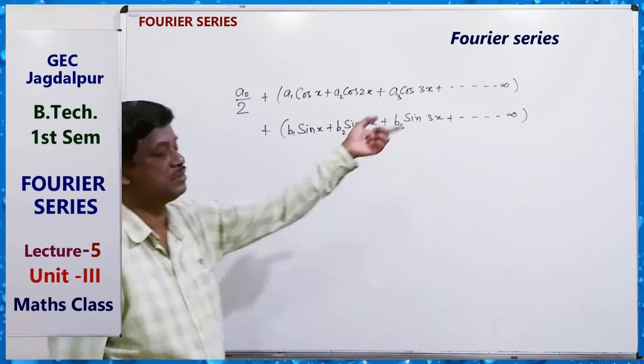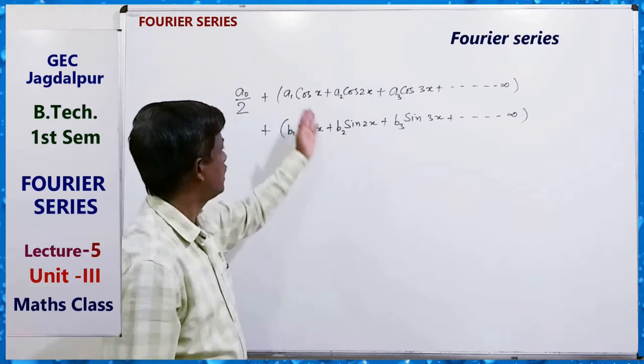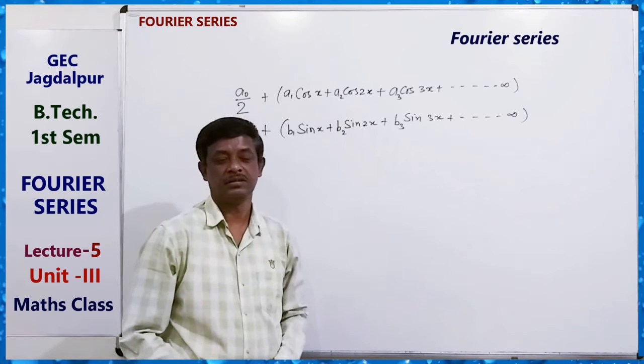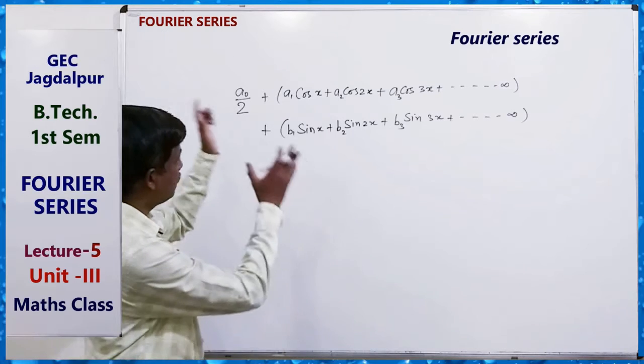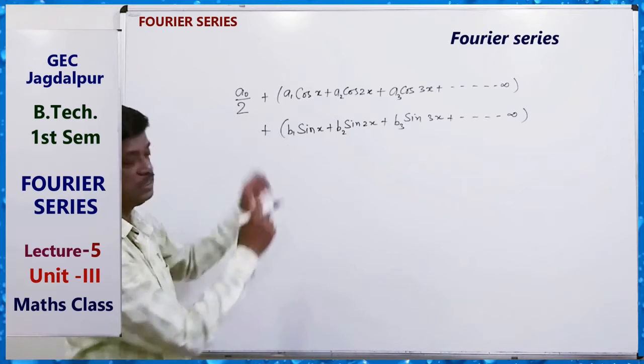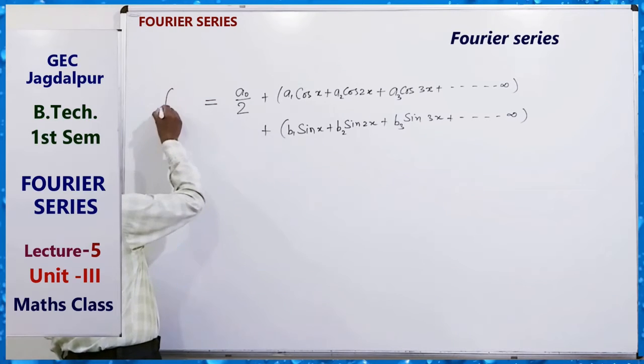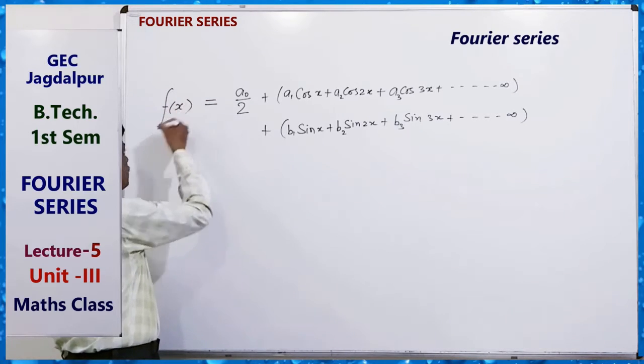This is an infinite series involving sin x and cos x. Okay, they are periodic functions with period 2 pi. So the sum of this infinite series is equal to f(x).